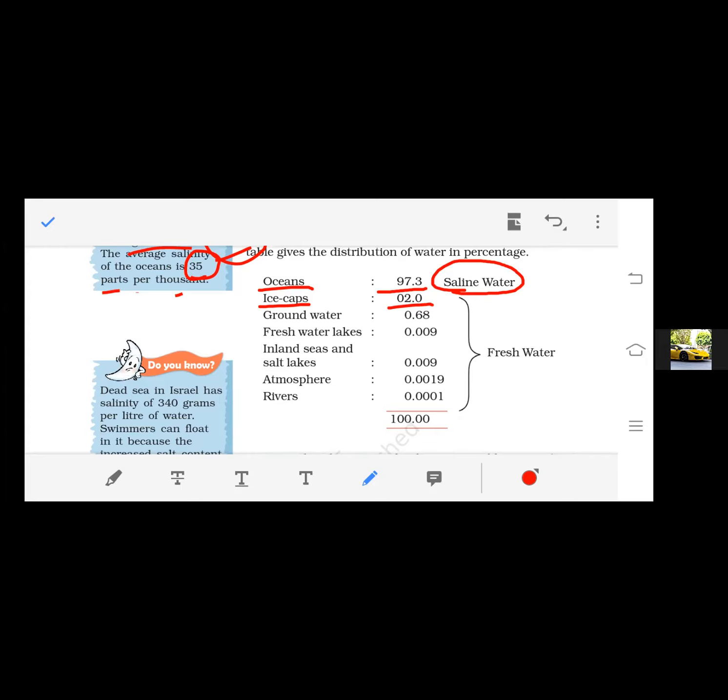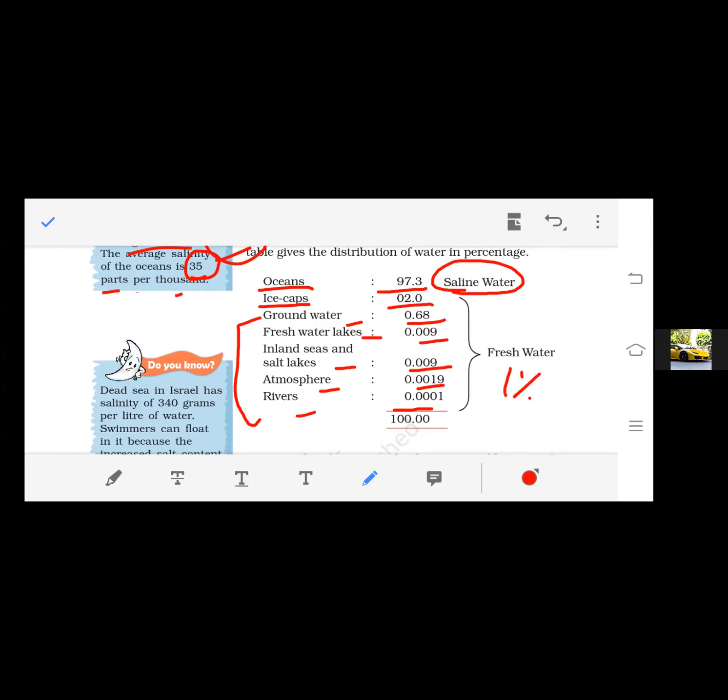Only 1% we have in the form of fresh water, that is in different forms like groundwater, that is 0.68, freshwater lakes 0.009, inland seas and salt lakes, that is 0.009, atmosphere 0.0019, and rivers contain only 0.001%.